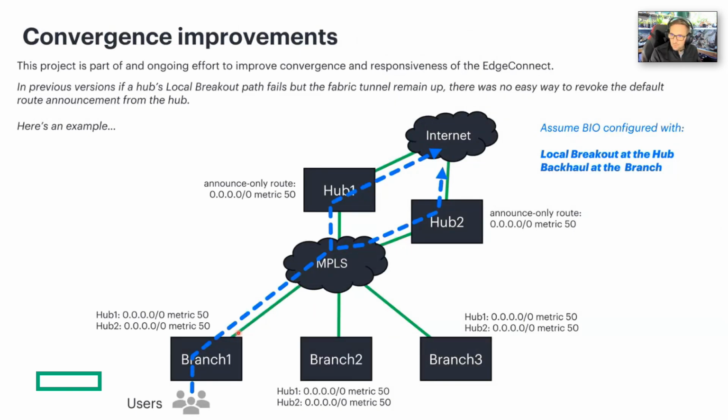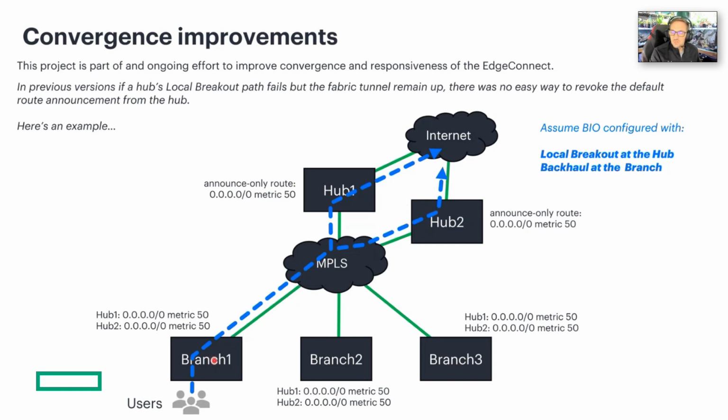So this is a basic deployment. You've got a pair of hubs. They both lead to the internet, and we've got an MPLS private network at the bottom. The branch locations do not have direct internet access in this contrived situation. Each one of these branches has to backhaul across the MPLS through one of these hubs to get to the internet. What we're going to do is add an announce-only route 0.0.0.0/0 metric 50 to both hubs.